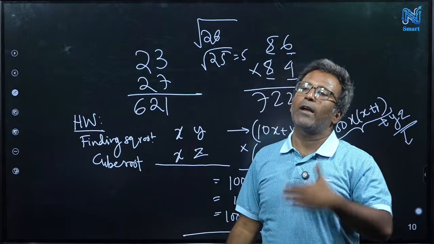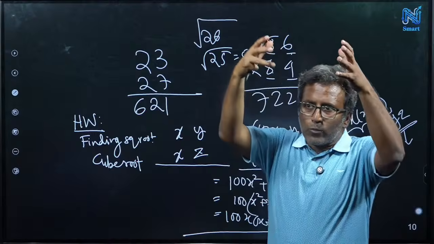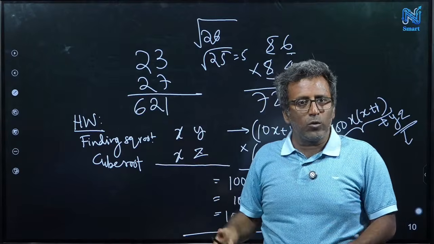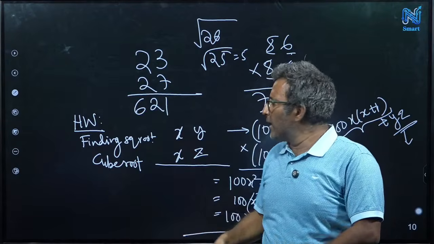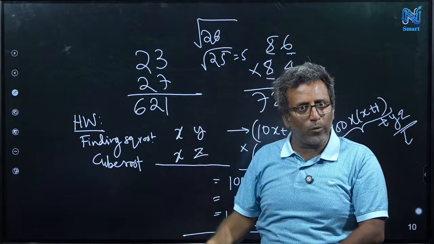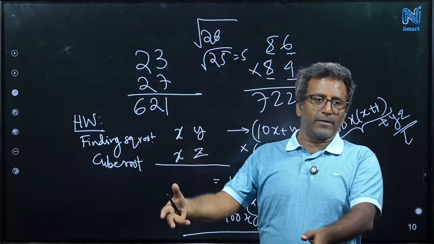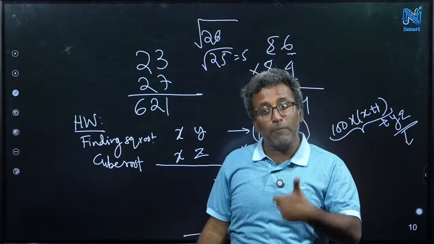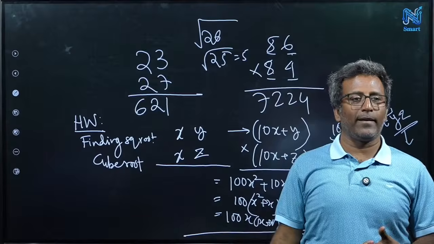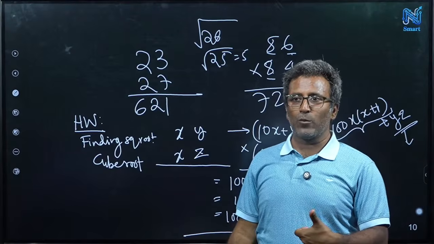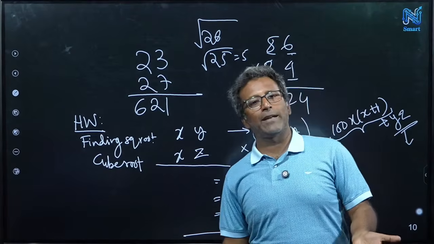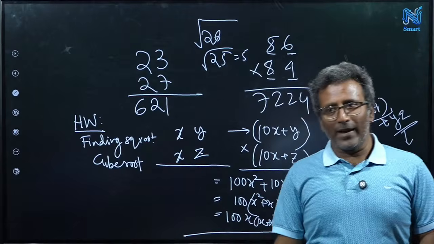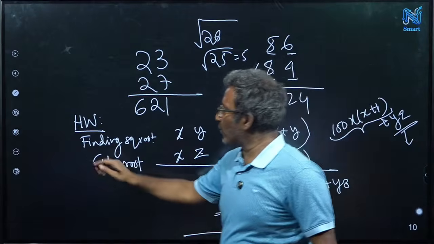For a perfect cube number, find the cube root. You may not know how to get a cube root, since we don't study it in school, but we have studied how to get a square root, right? That is one option. But without doing that, can I quickly find the square root if I know the number is a square number? That information is given to you. Can I make it faster now? Okay, so that's one homework.